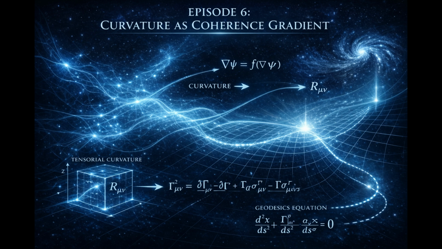Paths that seem straight in one region bend in another. That bending is curvature. Curvature is the failure of directional uniformity. It measures how gradients themselves vary. So if coherence varies unevenly across the stabilized regime, curvature must appear. This is not an extra physical law. It is differential inevitability.